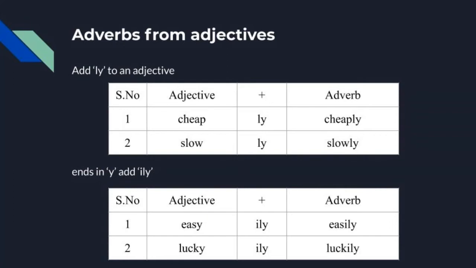Let us move to the second example, that is slow. Slow is an adjective. When we add ly to this adjective slow, it becomes slowly. Okay, I hope you understood. When we add ly to the adjective, it will become an adverb. Okay students, let's move to the second rule.